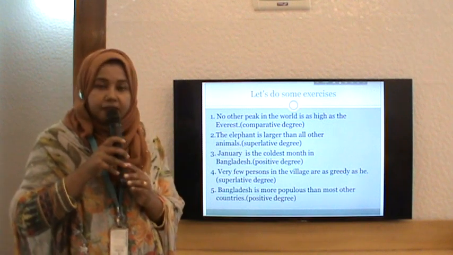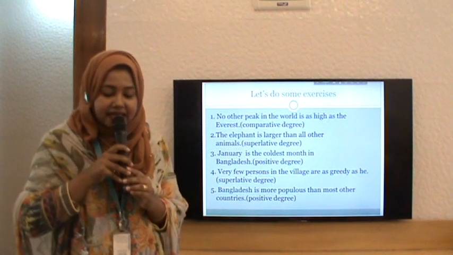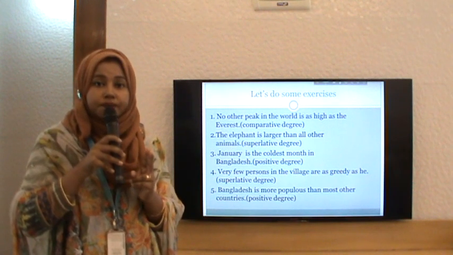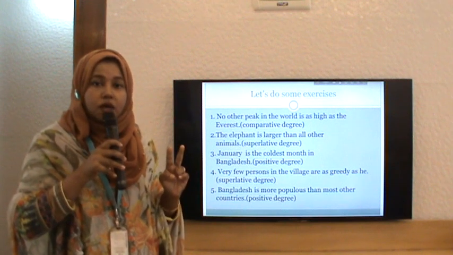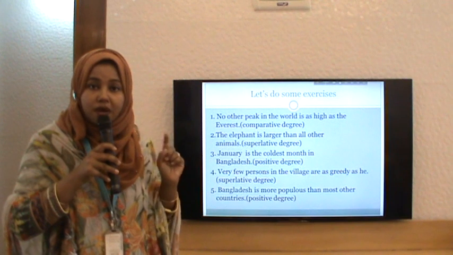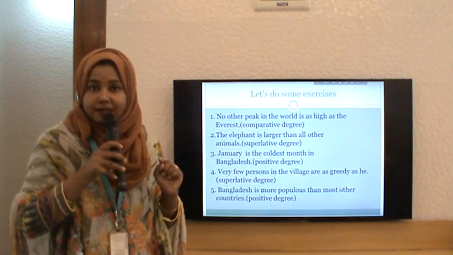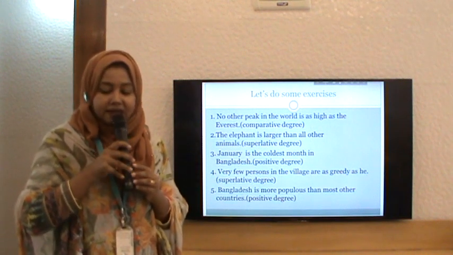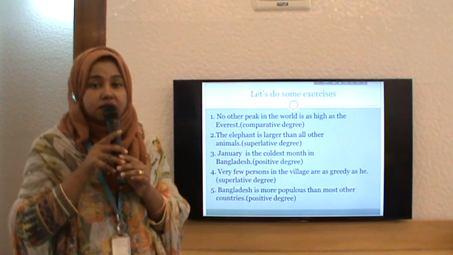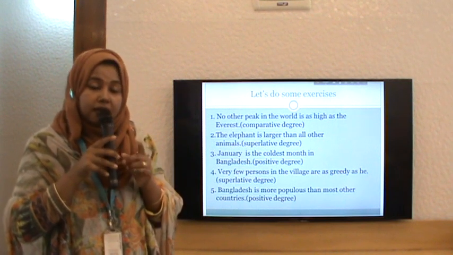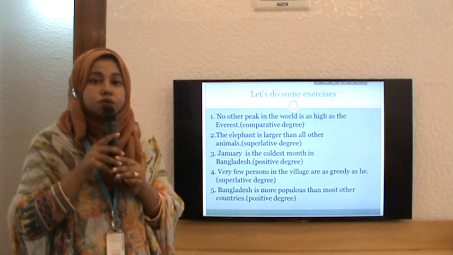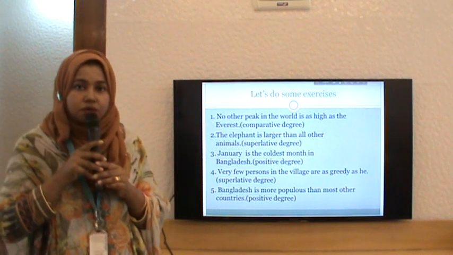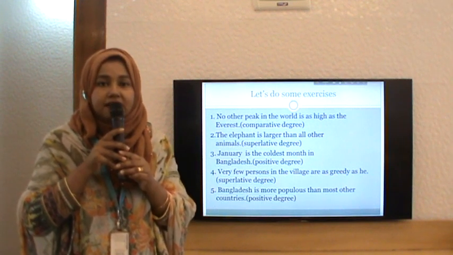Number 4, very few persons in the village are as greedy as he. Superlative degree. Do you remember "very few"? It belongs to group 2. And when I have to change it into superlative degree, I have to use what? The phrase "one of the." Number 5, Bangladesh is more popular than most other countries. Which group do they belong to? It belongs to group 2. So if I have to change it into positive degree, I have to use what? The phrase "very few."